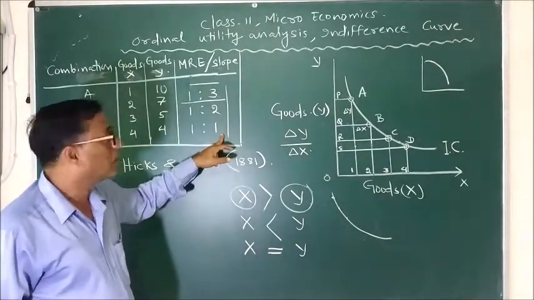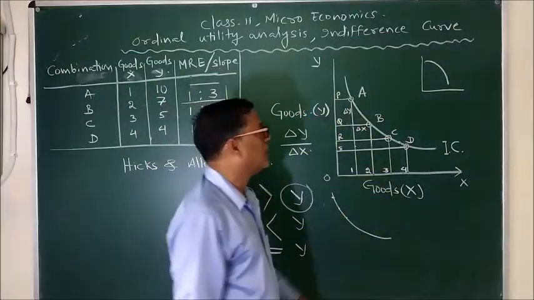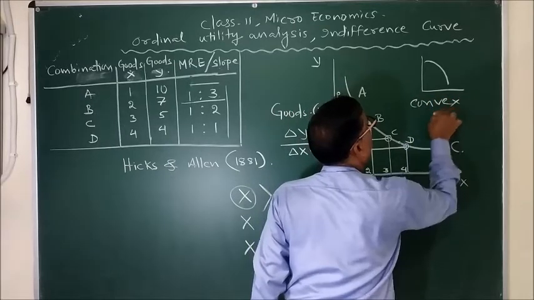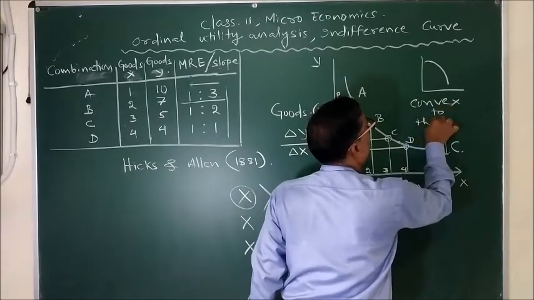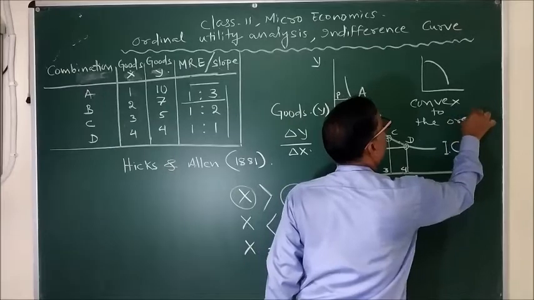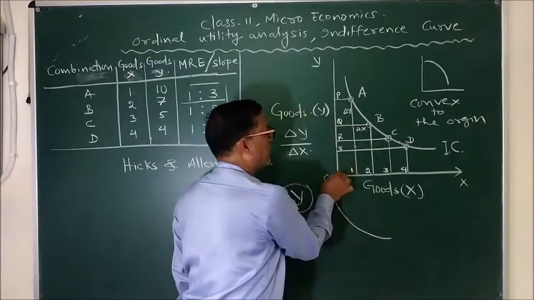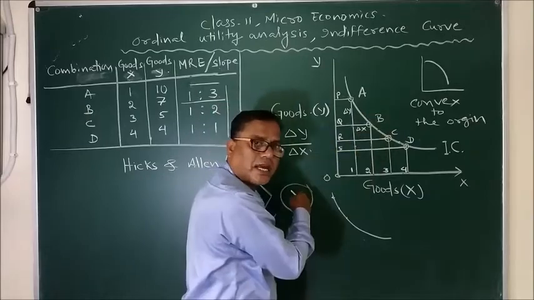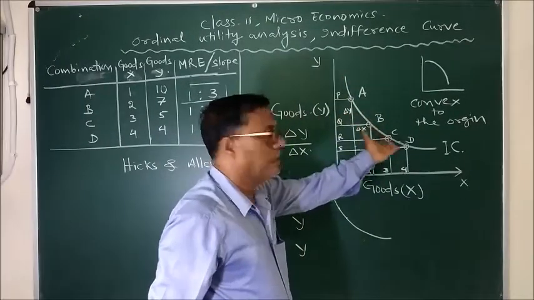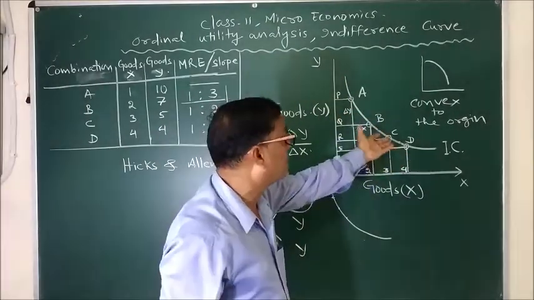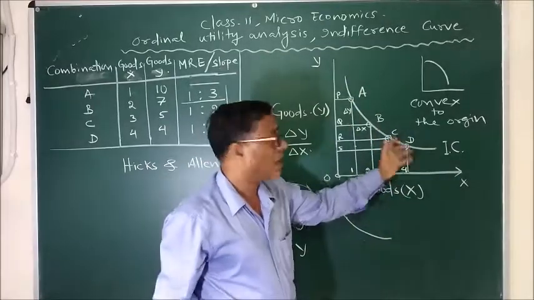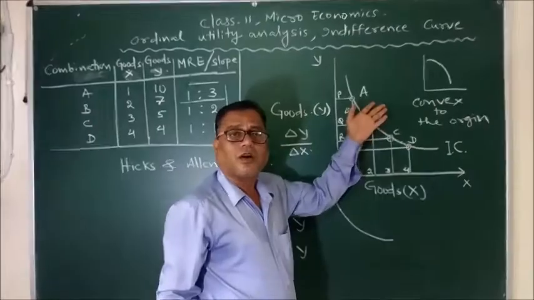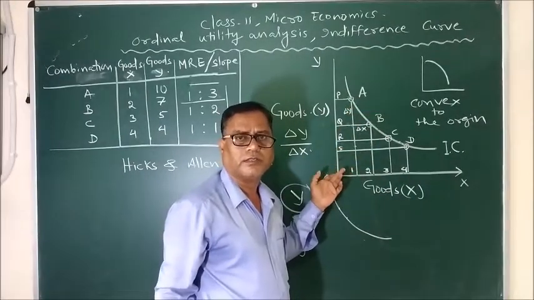Of course, this type of curve is called convex to the origin. This 0 is the point of origin, and the belly is protruding inside, and it is giving the convexity to the curve. Hence, an indifference curve always is convex to the point of origin.